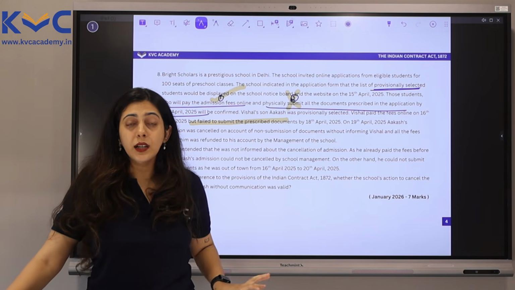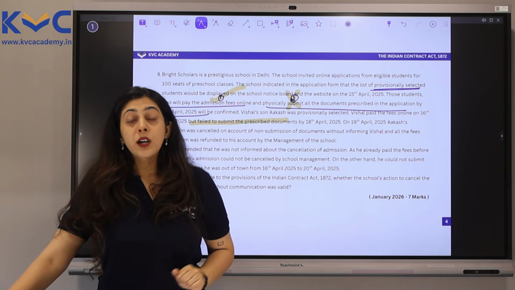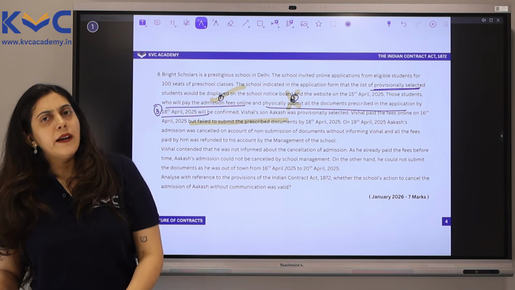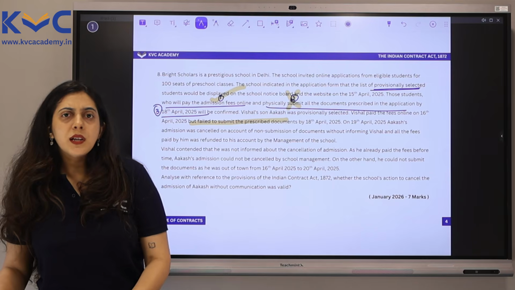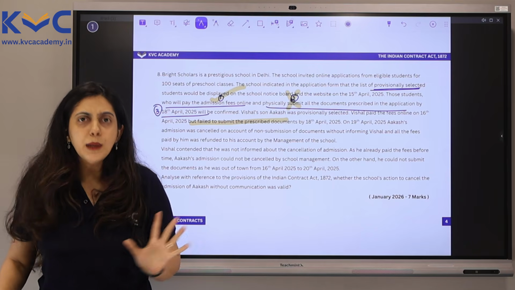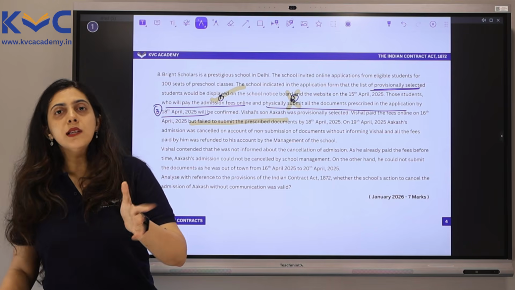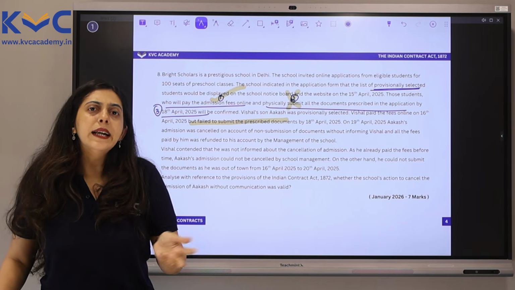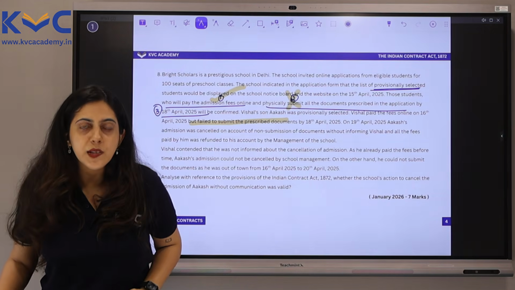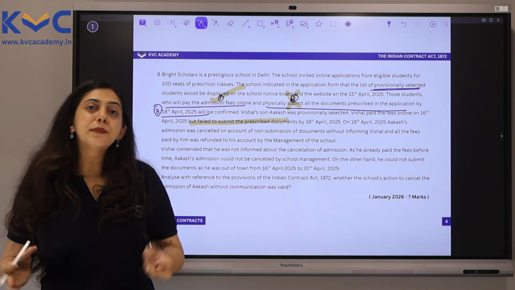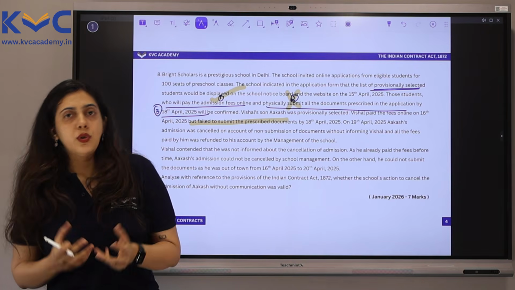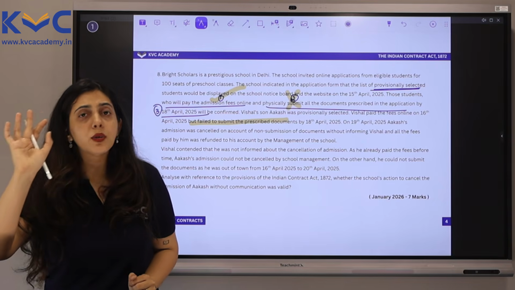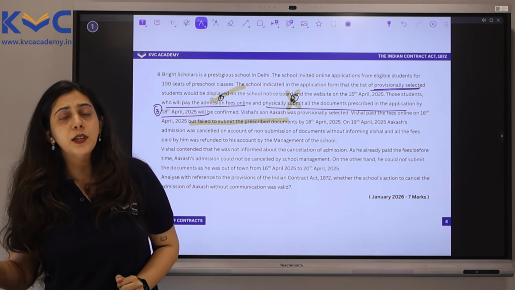So what has happened here? There is revocation of the acceptance which is made. And why did the revocation happen? Because the conditions were not met. Simply because the conditions were not met. Now Vishal is saying, boss, I paid the admission fees online. All that I did not do is submit the documents physically, and I was not in town to do the submission. So you cannot revoke my son's admission. You have to continue the admission. I will come and physically submit the documents.